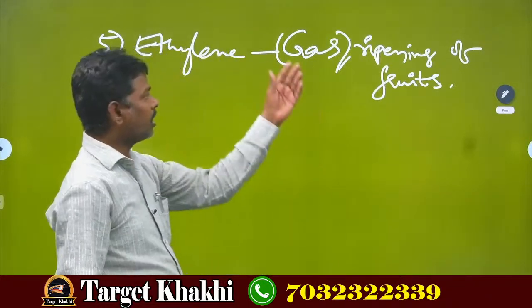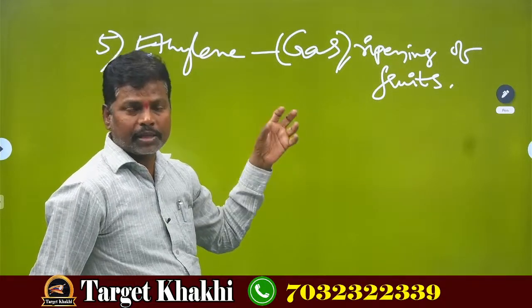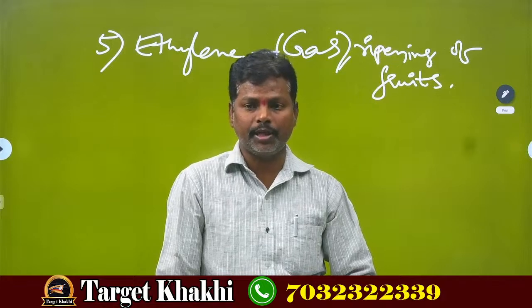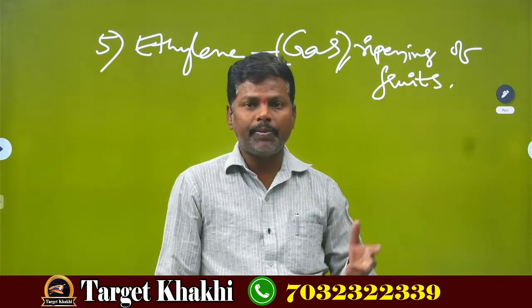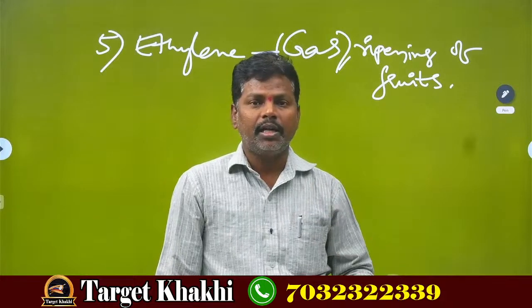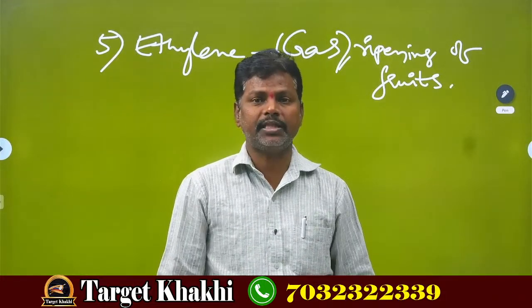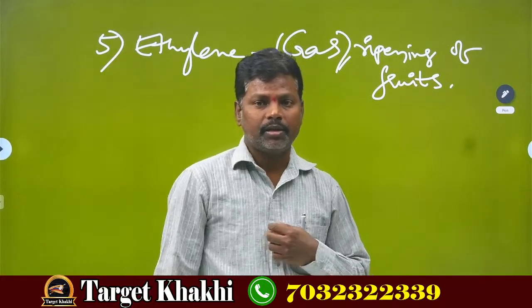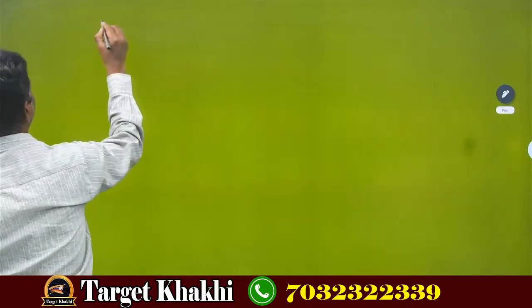So these are the 5 phytohormones present in plants, which help in the growth and development of the plant body. That's why a small baby plant grows into a big and large tree which bears a number of branches, leaves, flowers and fruits. Next, we are going to discuss the tropic movements and nastic movements.